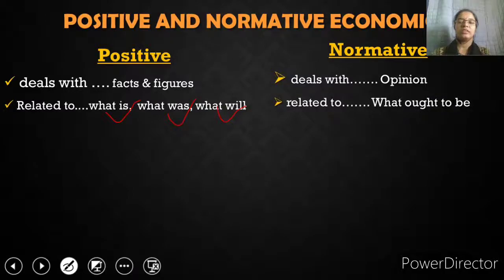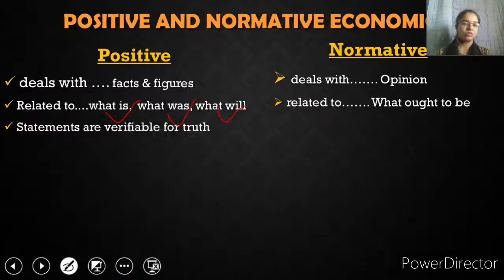But normative economics is related to what ought to be, what would be, क्या हो सकता था, क्या हो सकता है, ऐसा करेंगे तो ये हो जाता, not sure about that. If we are not sure about that, then it is normative economics.